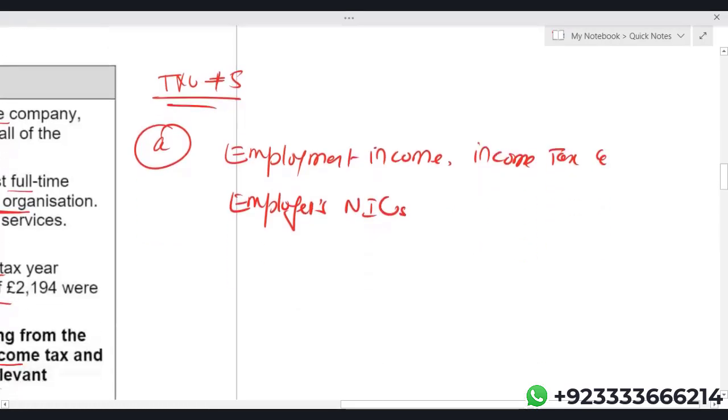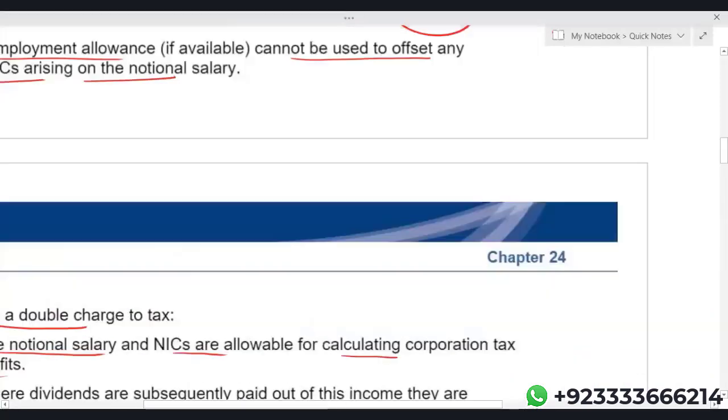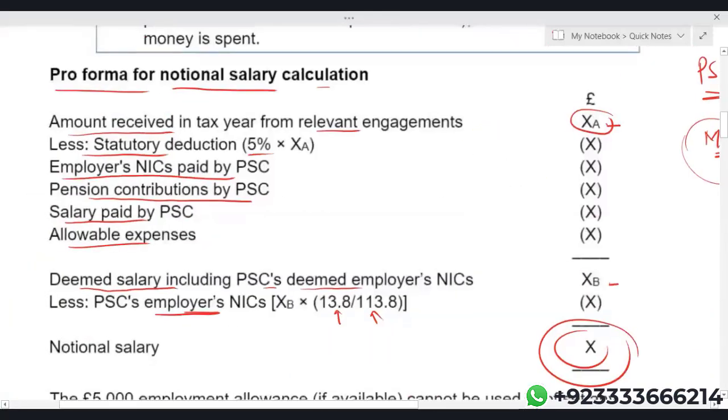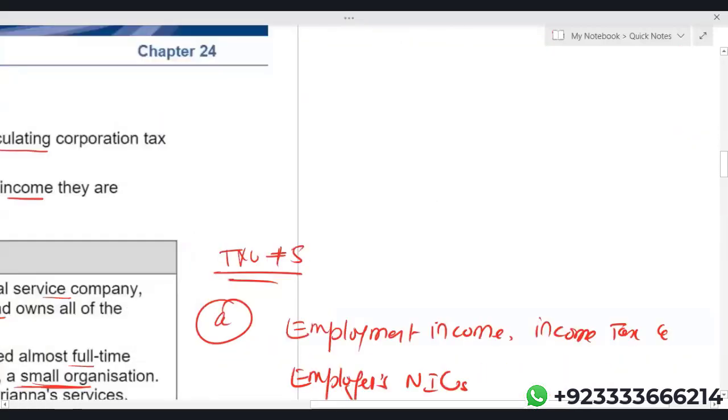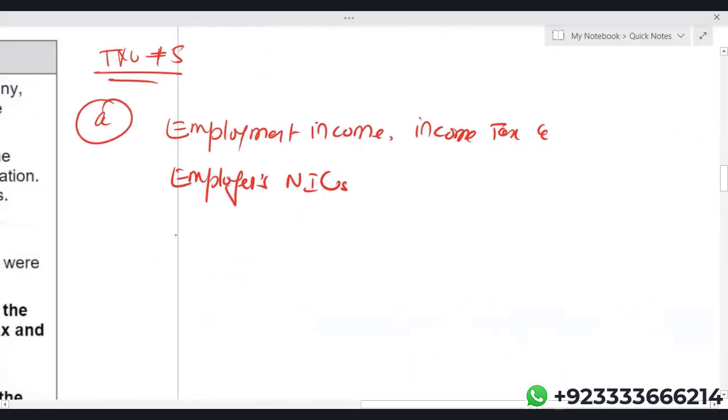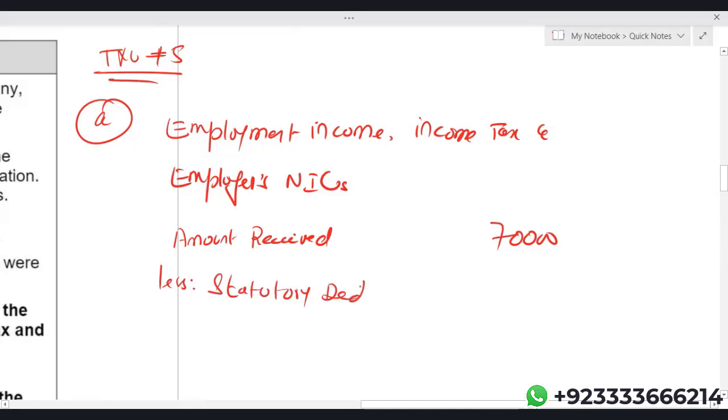How much have they received? 70,000 pounds, the amount received in the tax year from the relevant engagement. Let us deduct the 5% statutory deduction. If I take 5% of 70,000, this is 3,500.